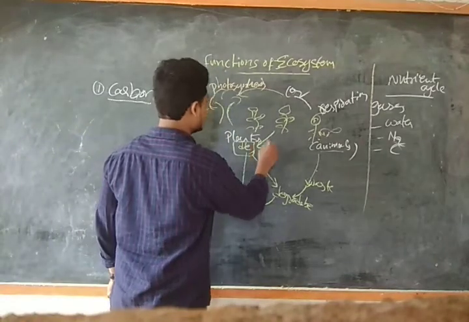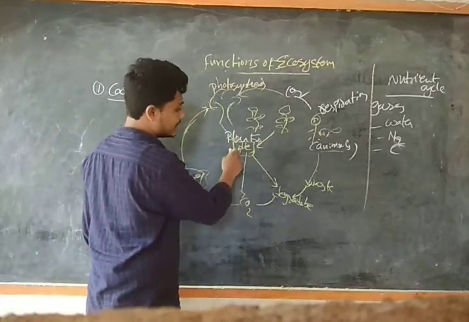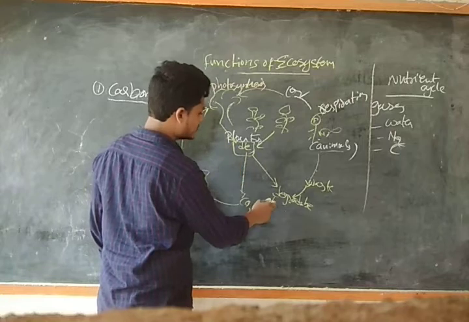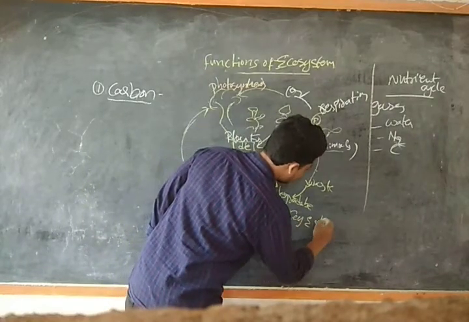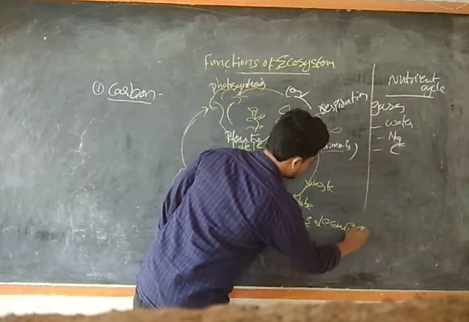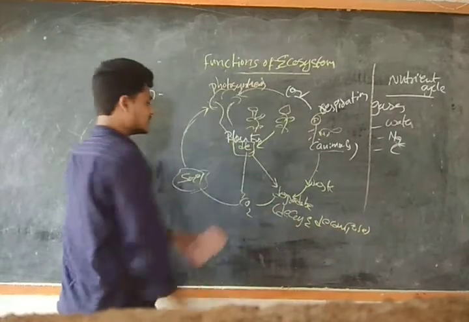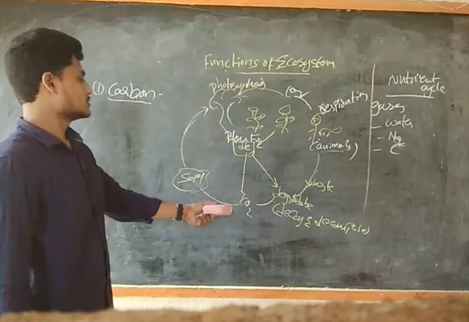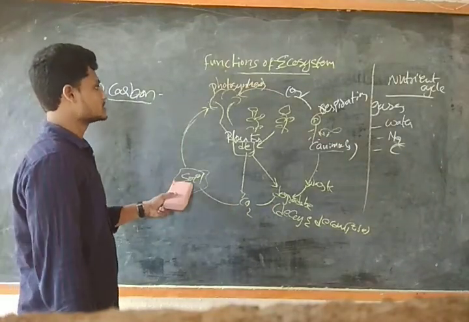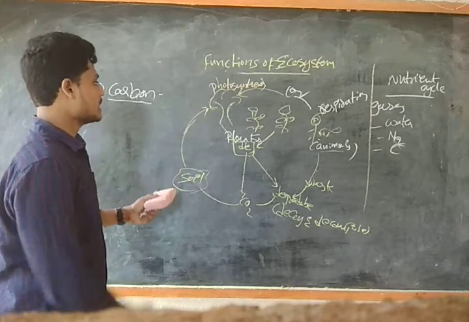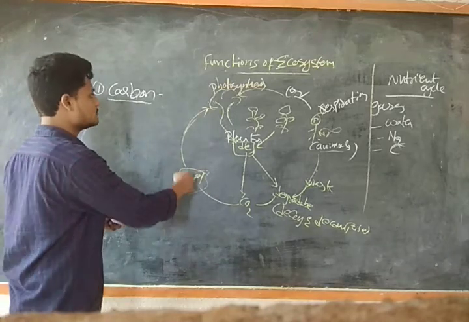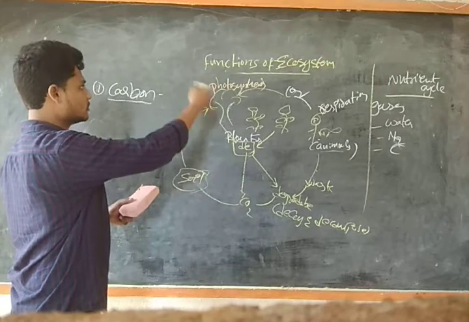After dying they will be degraded, that is decay and decomposition. And that will be connected with the carbon dioxide. So carbon dioxide will be stored in the soil gas. Again this will be taken by the plants in the process.